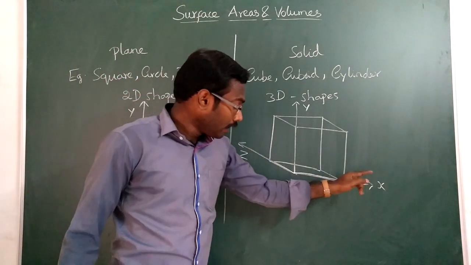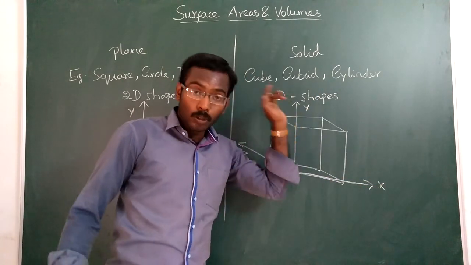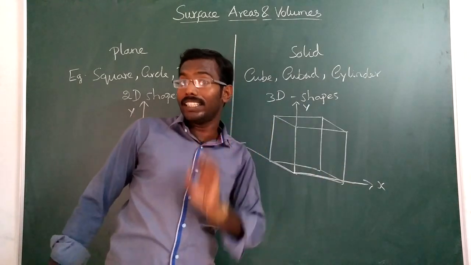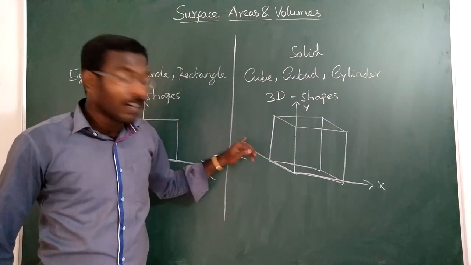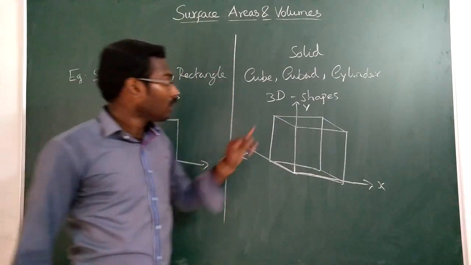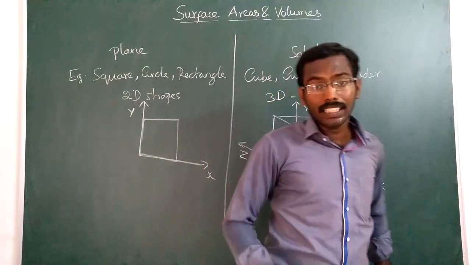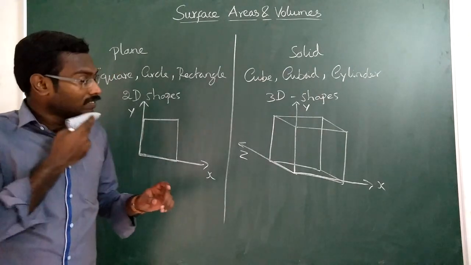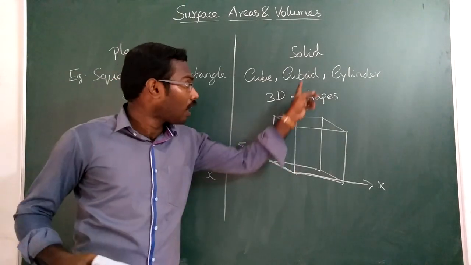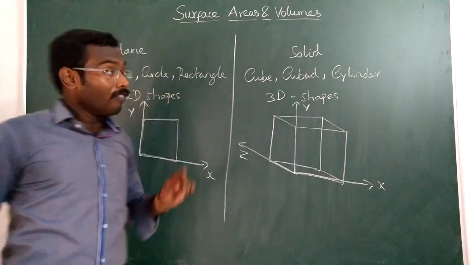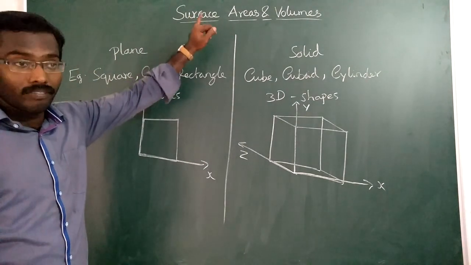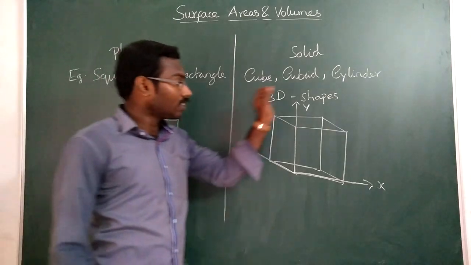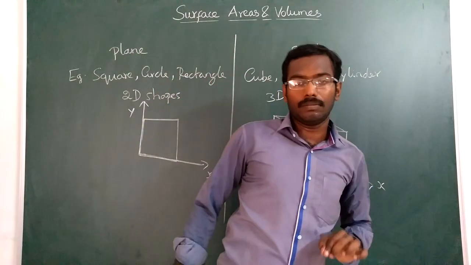In addition to the x-axis and y-axis, two axes alone are not enough to contain this shape. We need another axis called the z-axis. So this shape is called a three-dimensional shape. We are going to discuss these three-dimensional shapes, which are also called solid shapes, which have both surface area and volume. We will discuss these solid shapes in detail.